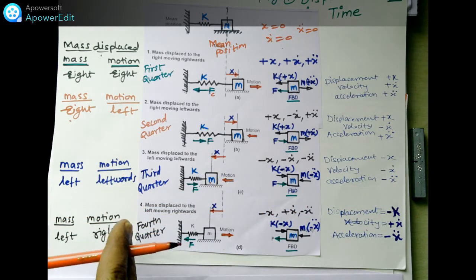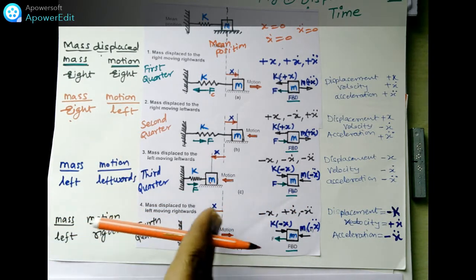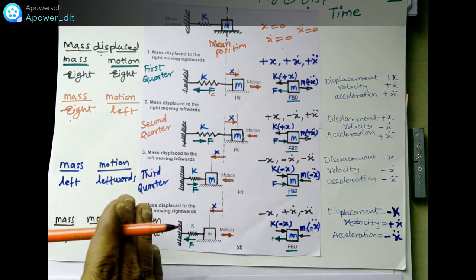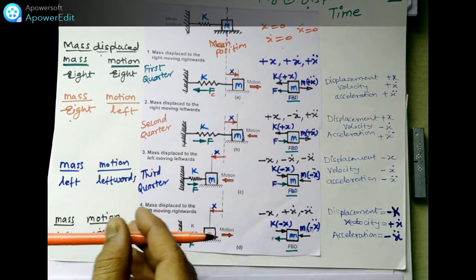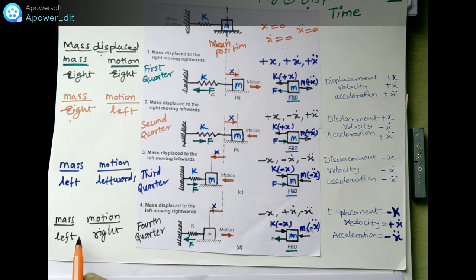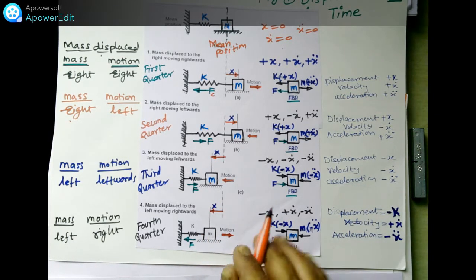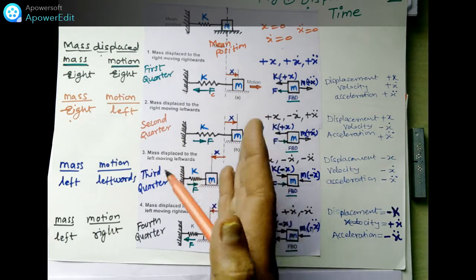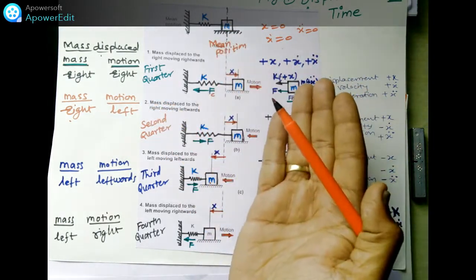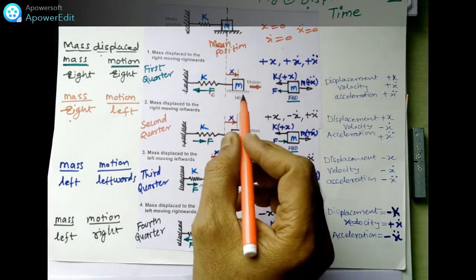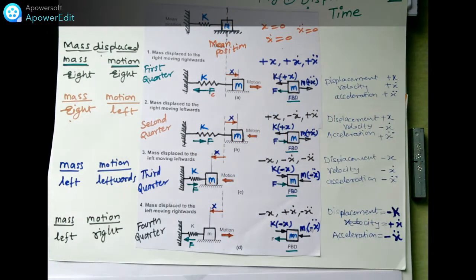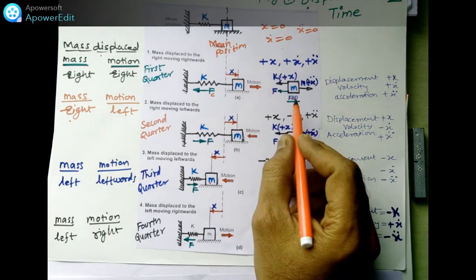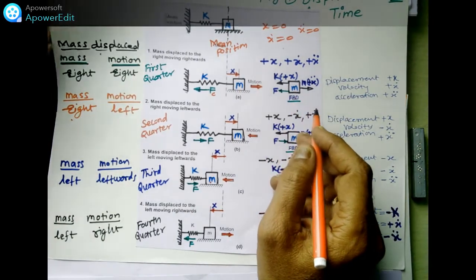Again the fourth quadrant, what will happen? The mass is already on the left side, but it tries to move to the right side now. Here it is written that the mass is on the left side and the motion is toward the right side. So according to this, what we have considered on the right side, the values of displacement are positive and on the left side negative. So here it is shown to you. I will show you by zooming it.